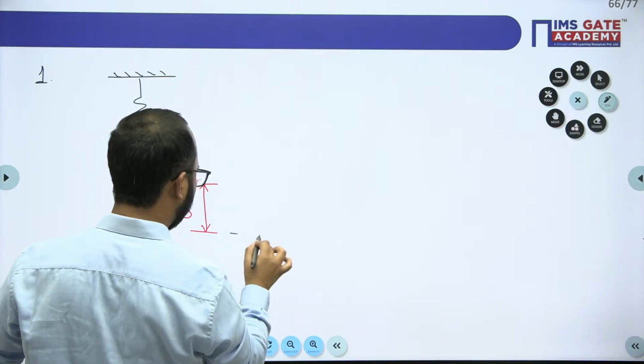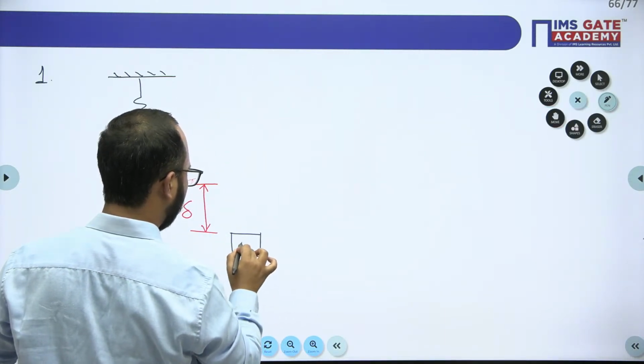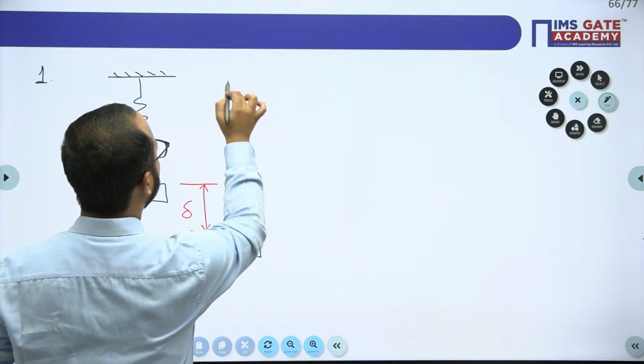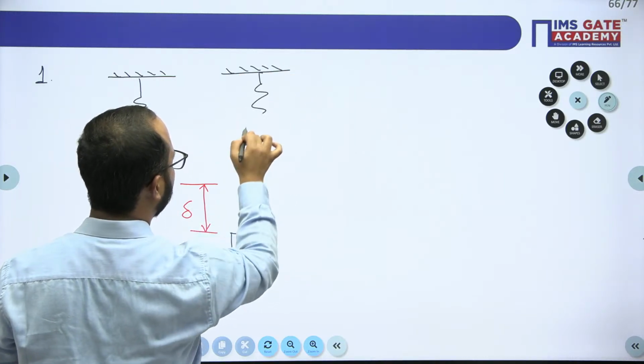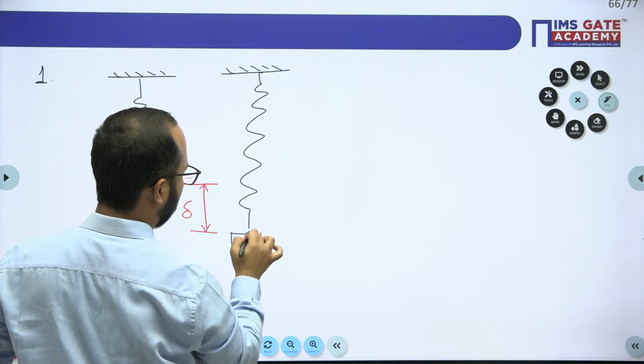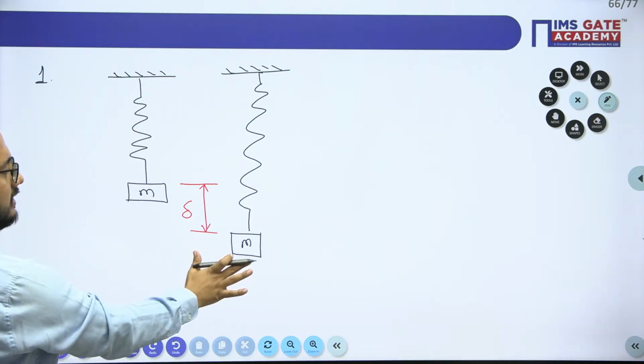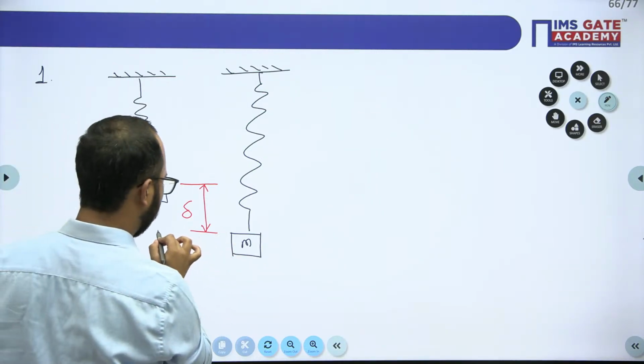So try to understand this point very carefully. From this one you will have the understanding of the concept. Like that, this is under static equilibrium condition.